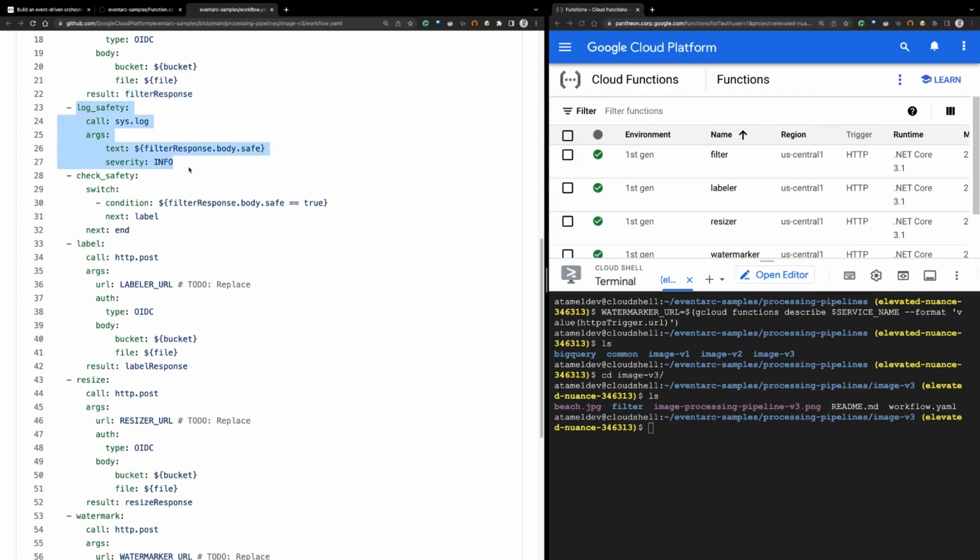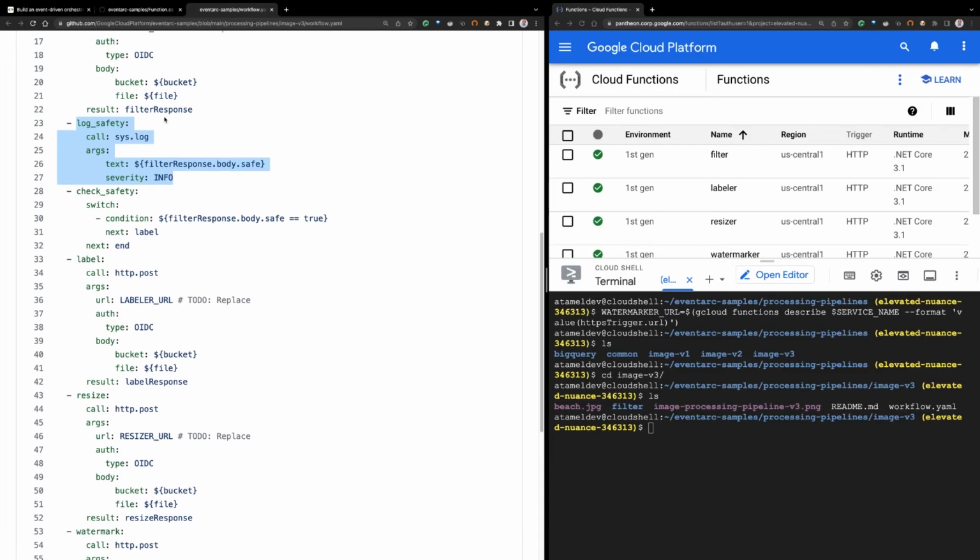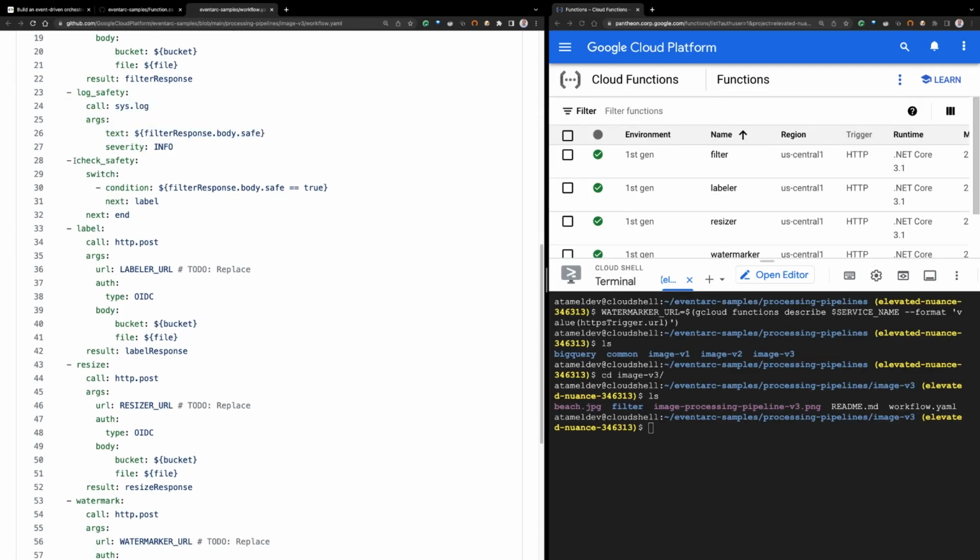Now the next step is to log the safety. The filter response will have the body, and the body will have a safe JSON that will say safe, true, or false. So we're just logging that so that we can see. And then after we log it, we need to actually check it. So this check safety step checks the response body and the safe value and sees if it's true. If it's true, then it will continue with the label step. So the label step is the next step, right? It will just continue there. But if it's false, meaning the picture is not safe, then the next step is end, meaning this orchestration will end, right? So we check the safety. If it's not safe, we just finish there. We don't do anything else.